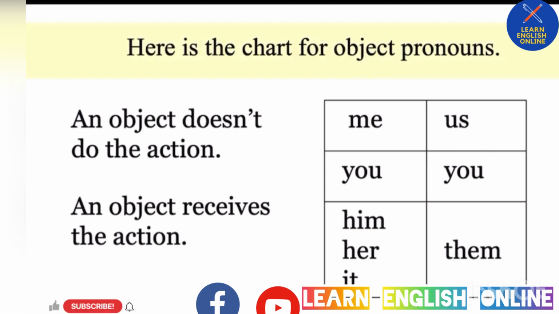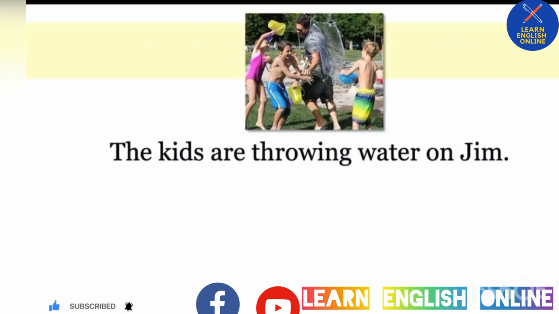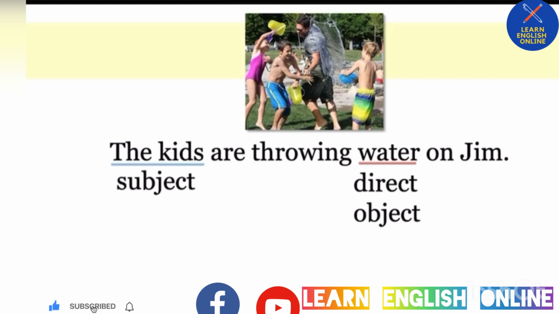Let's look. The kids are throwing water on Jim. Let's look at this sentence. First, what's the subject? The kids, right? The kids are the subject because they are throwing. Now, what's the object? The object is the thing that the kids are throwing. So that's the water. The water here is the direct object because the kids are throwing it.